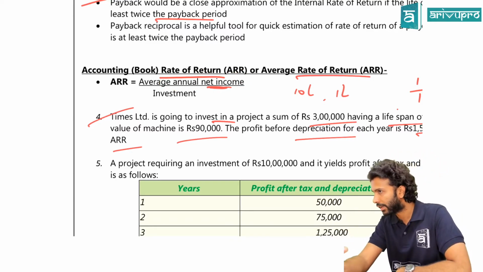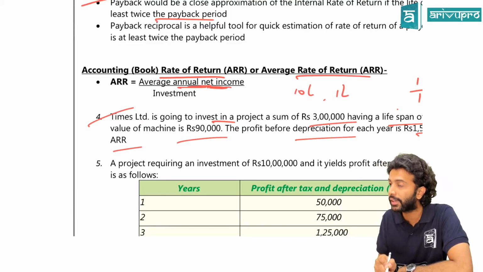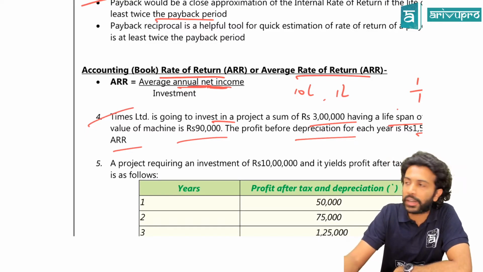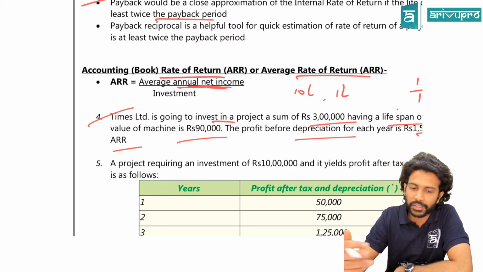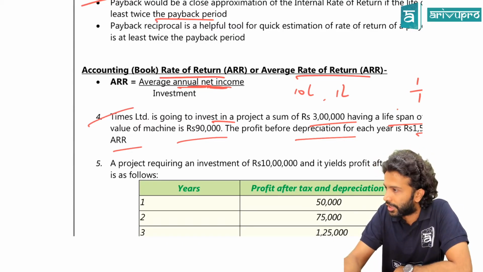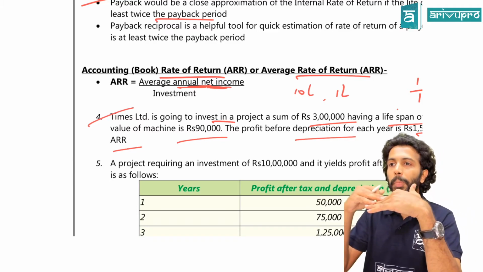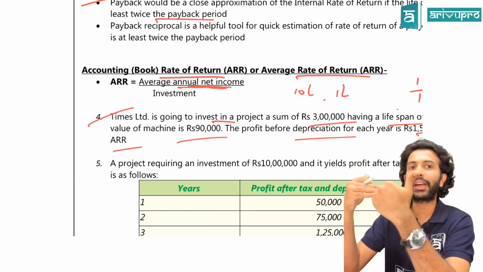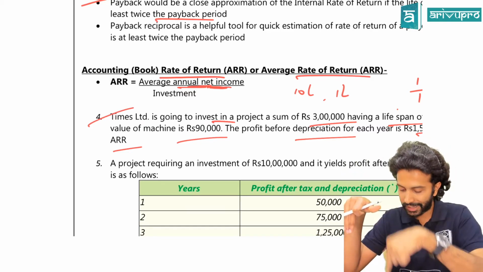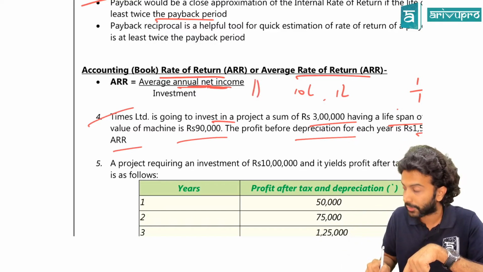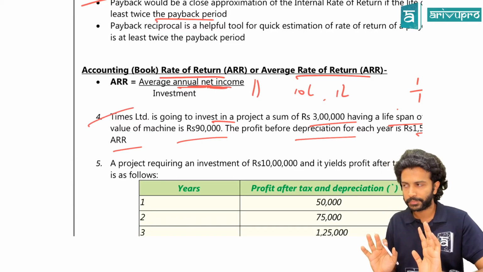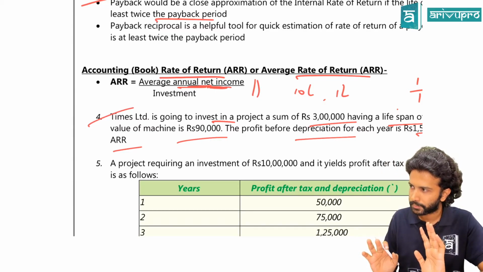My bad, I told it incorrectly there. Check the formula again: average annual net income. How do you calculate income, guys? After deducting all the expenses or before deducting all the expenses? After deducting all the expenses. Here, have they deducted all the expenses, or is one expense yet to be deducted? Depreciation. They've given profit before depreciation. You have to deduct depreciation and then you will get your income. Is it okay? It's not NCF divided by investment. The formula says average annual net income. Are you able to see the difference? Yes, everyone? Confusion or okay?